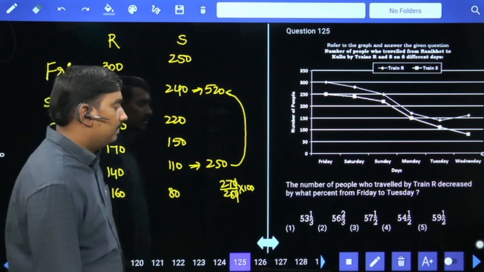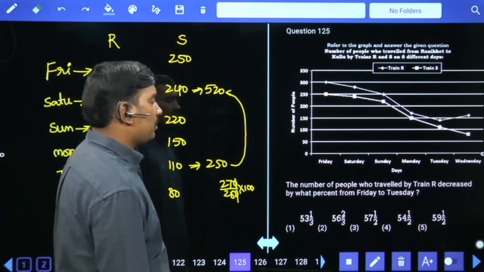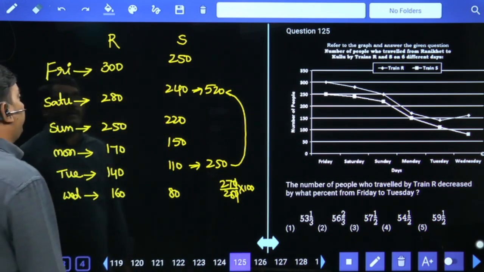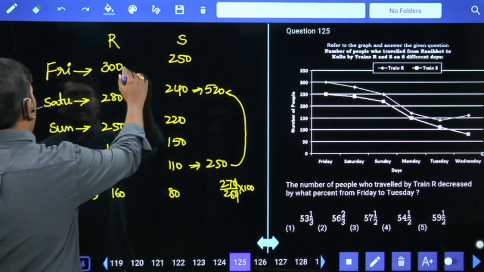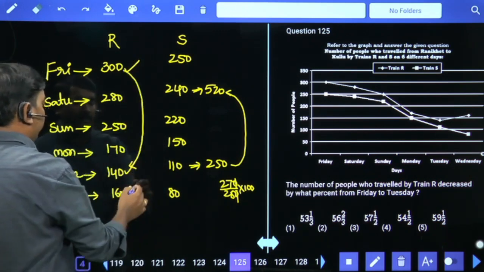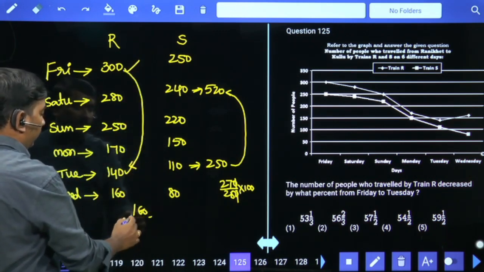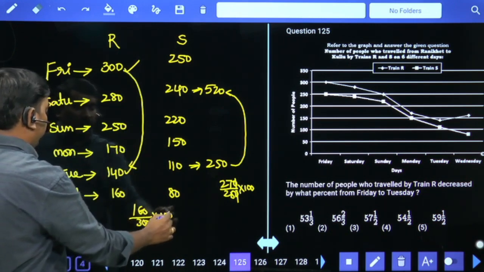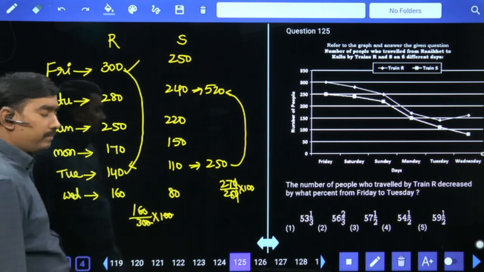Next. Number of people who travel by train are decreased by what percent from Friday to Tuesday? Friday 300, Tuesday 140, decreased by 160 by 300 into 100. 53, 1 by 3%.